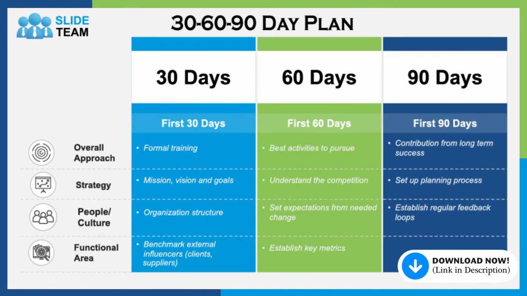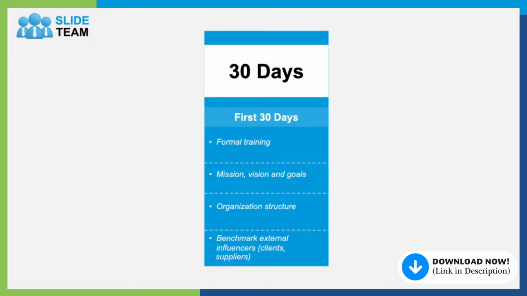A 30-60-90-day plan demonstrates your understanding of business dynamics and creates awareness on skills required to bridge gaps in business processes. This content-ready 30-60-90-day plan PPT slide divides your journey towards positive change into 3 stages. Use this 30-60-90-day plan PowerPoint template to obtain an understanding of the projects, processes, and business functions in the first